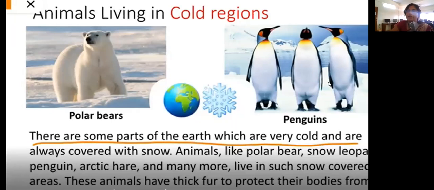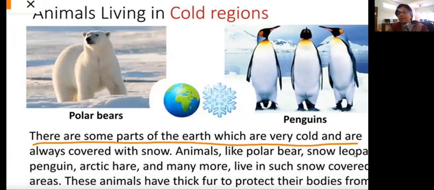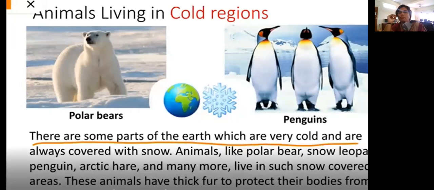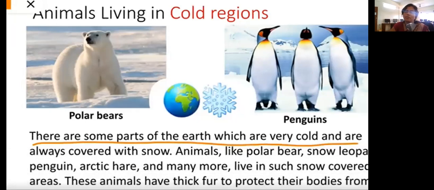And we also have the snow leopard. A normal leopard is not white, but the leopard of the polar region, this cold snow area, is white with black spots. And they have penguins. Penguins are not found anywhere apart from cold regions. If you bring a penguin and keep it on land or desert, it will not survive. It needs only the cold region.